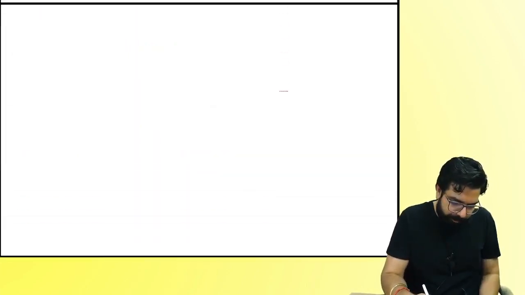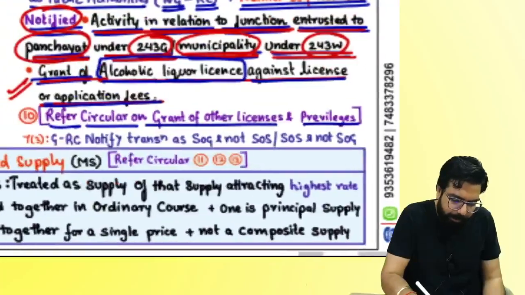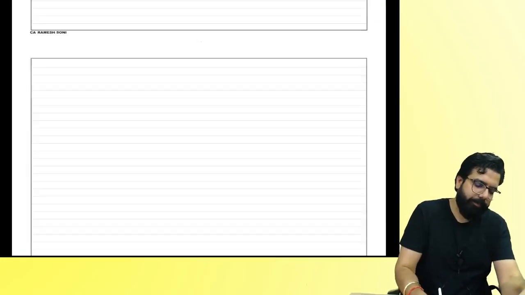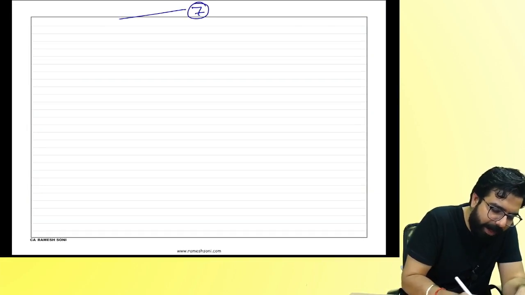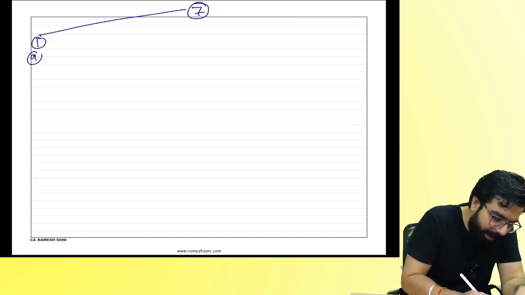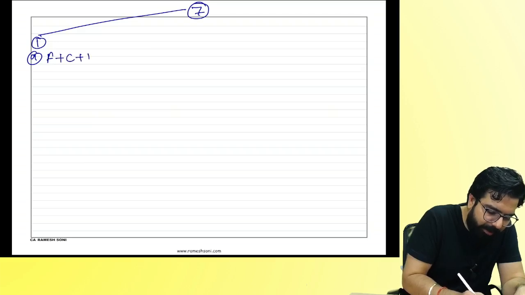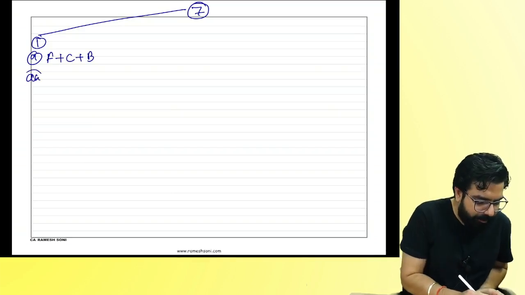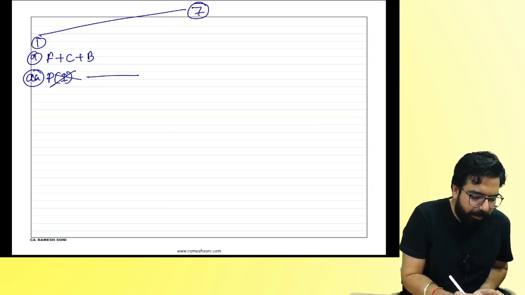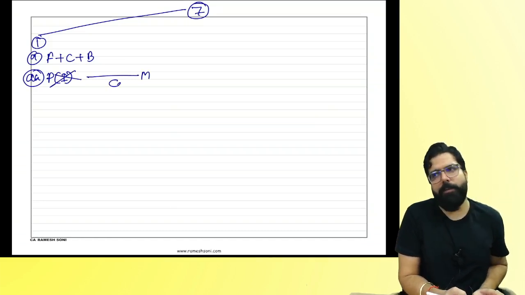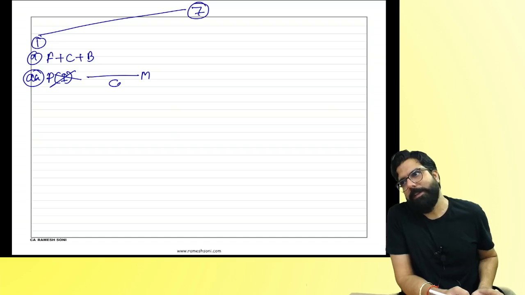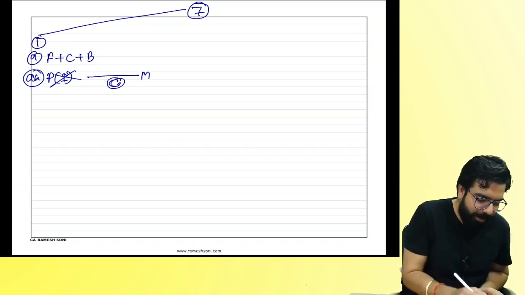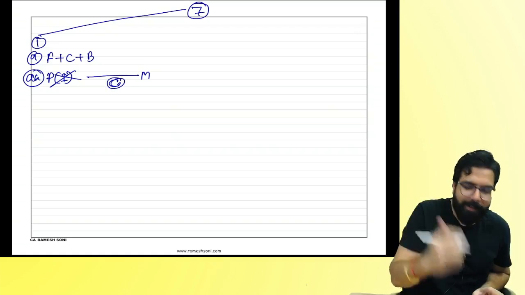People over here now, listen. What are we done with today? We are done with section number 7. Section number 7.1, I taught you. A, all forms of supply for a consideration in the course of business. People, revise. We have to revise and then close. B, a person other than a person doing an activity for a consideration also will be neither supply of goods nor supply of service. Sir, it will be a supply. Talking neither. Okay. Next.